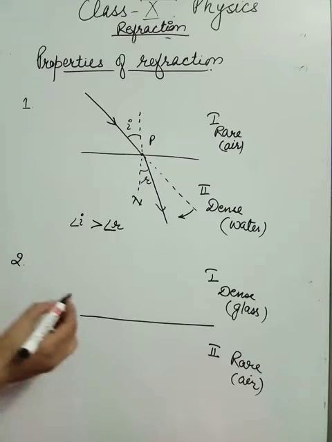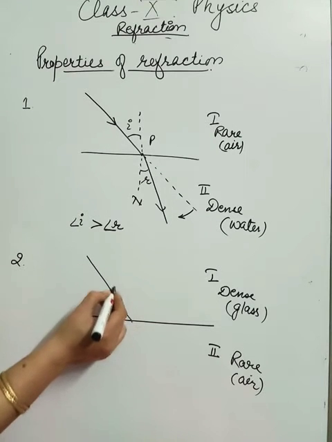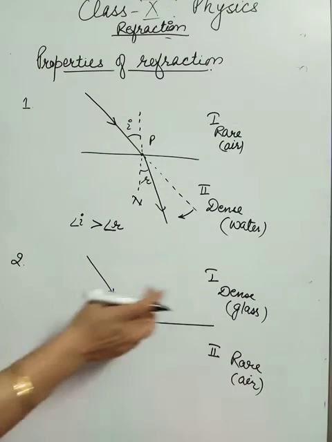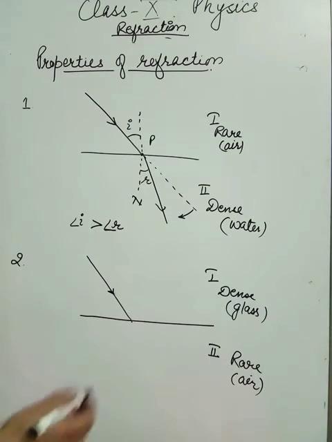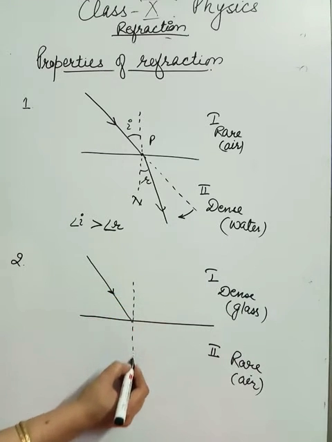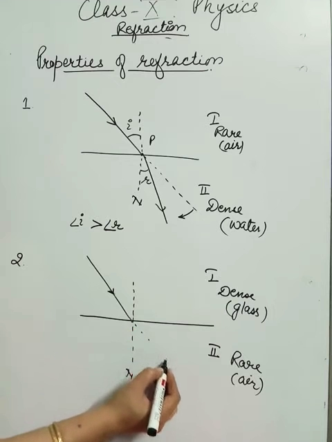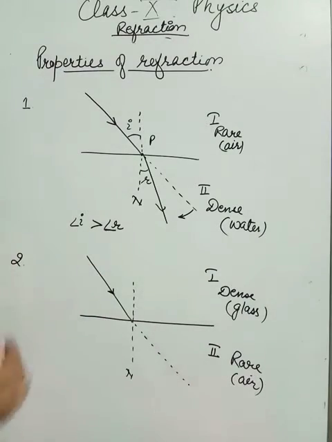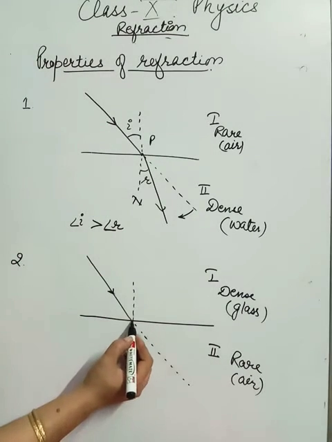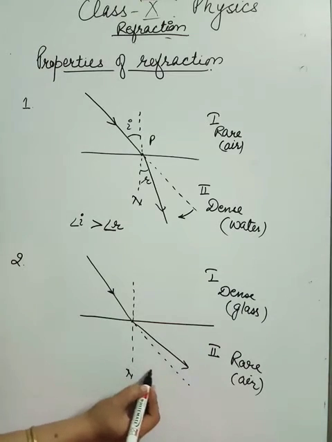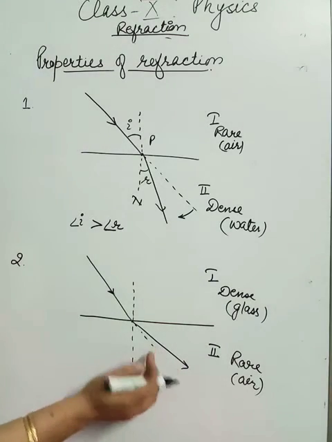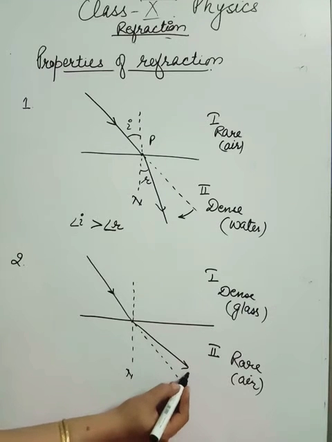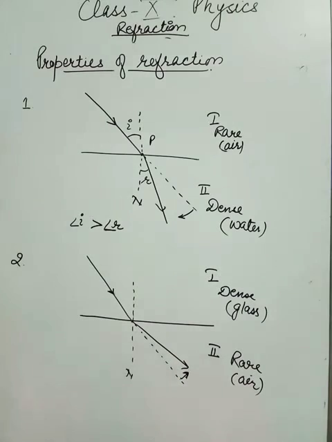So in this case, this is my incident ray of light. If a ray of light goes from dense to rare medium, so this is my normal and this was the actual path of the ray of light. In this case the ray of light will bend away from the normal. It will be in a straight line. So this was the actual path. Now the ray of light bends away from the normal.